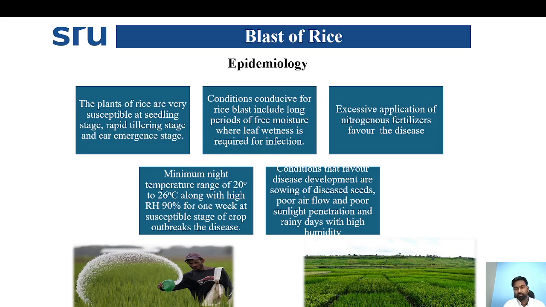Conditions that favor the development and spread of the disease include diseased seeds, poor airflow, poor sunlight penetration, and rainy days with high humidity. All these conditions are highly favorable for blast incidence.